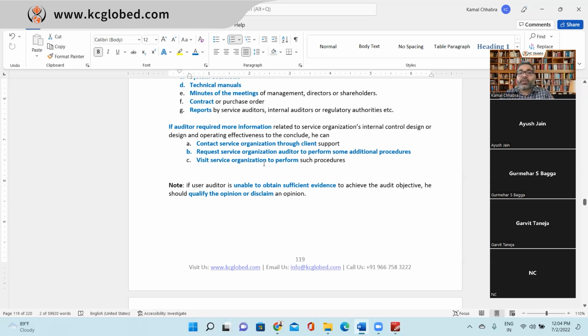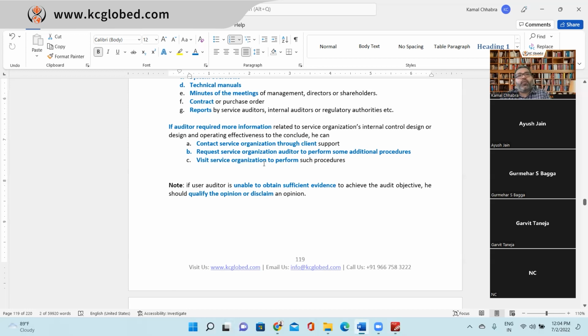Next is visiting the service organization to perform such procedures. Maybe you can ask to visit the service organization. So these are all legitimate requests you can make to the management when the management has involved a service organization. If the user auditor is unable to obtain sufficient evidence to achieve the audit objective, he should qualify the opinion or disclaim the opinion.